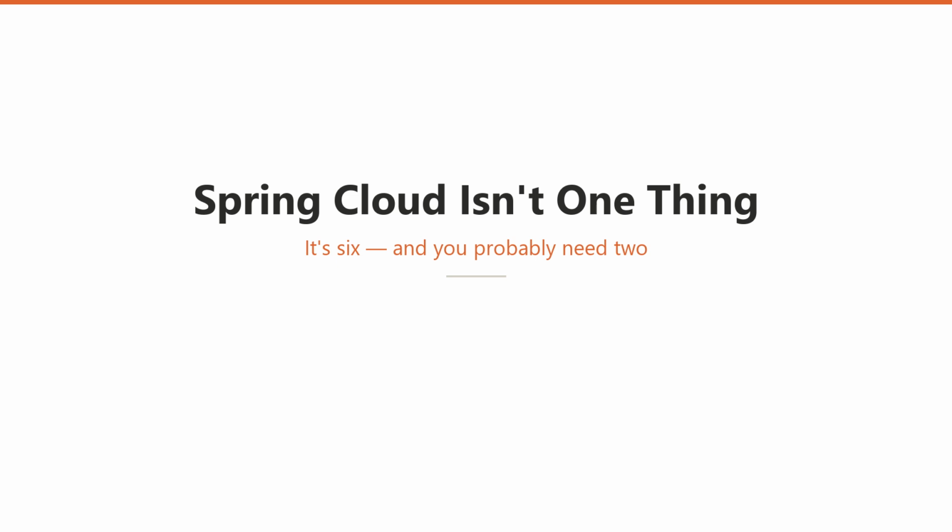"Learn Spring Cloud" is not a sentence that means anything, and that is the first thing to fix. Spring Cloud is not a framework. It is an umbrella over about 20 separate projects that share a release train and not much else. When somebody says "our microservices use Spring Cloud," they have told you almost nothing. They might mean config, or discovery, or a gateway, or tracing, or all of it, or one thing badly.